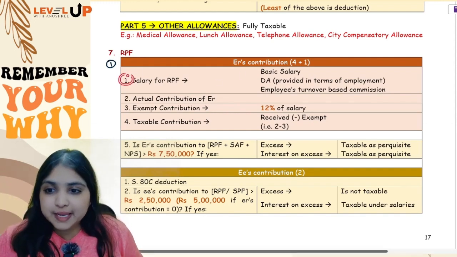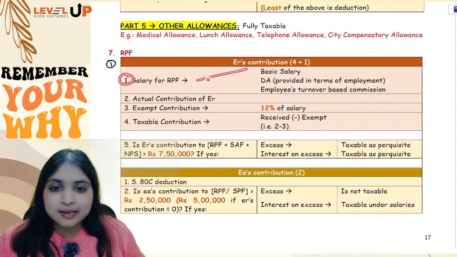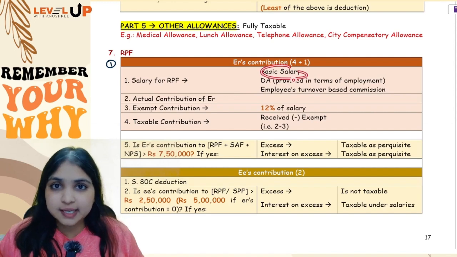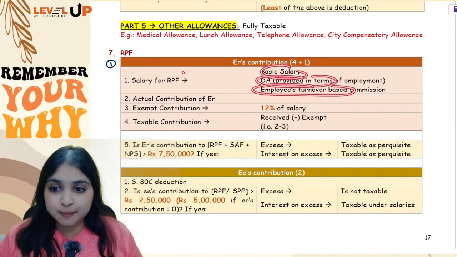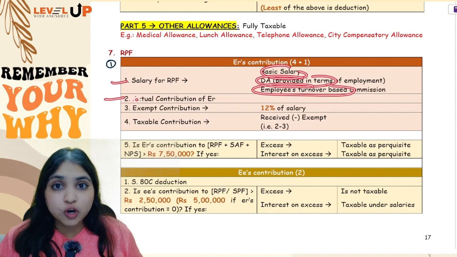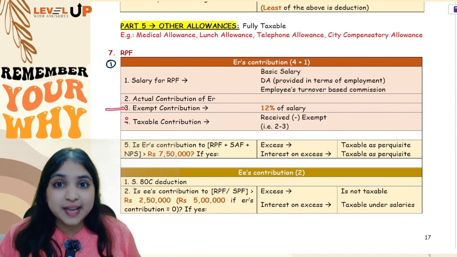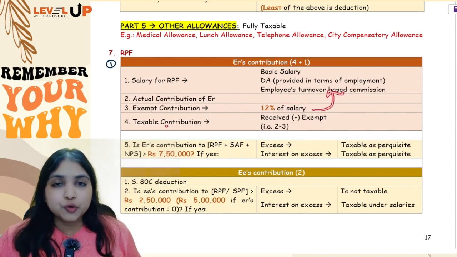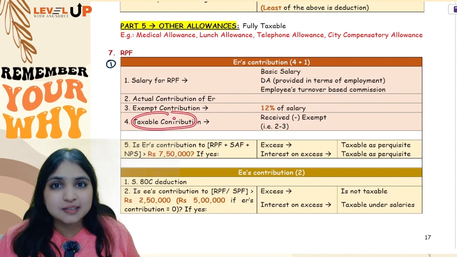Your first step will be calculating salary for RPF. That salary will have 3 components, same 3 components which you had in HRA also. Basic salary, DA forming part and employee's turnover based commission. Then your second step will be actual contribution of the employer. Third step will be exempt contribution. How much will be exempt? 12% of salary. Which salary? The salary which you just calculated over here. And your fourth will be taxable contribution, which will be nothing but received minus exempt.